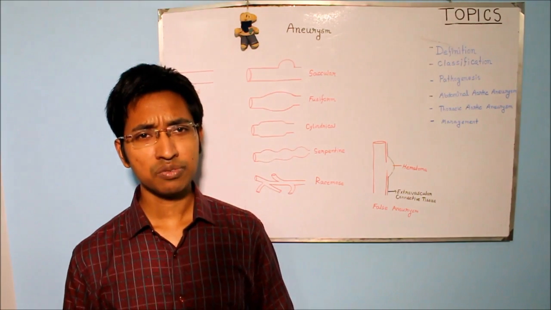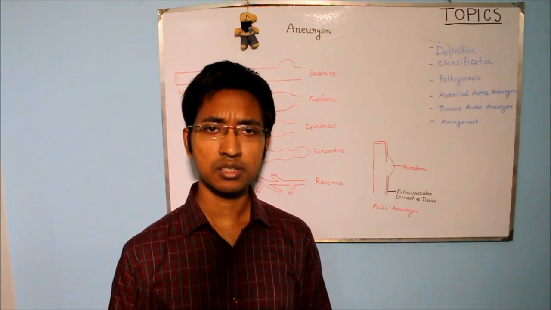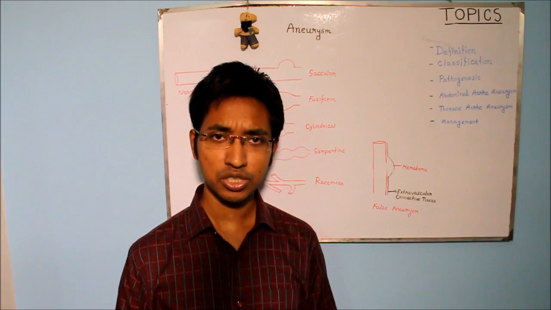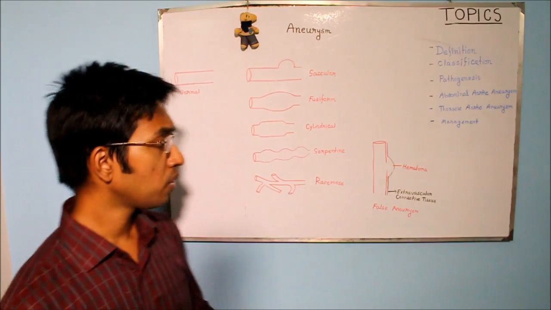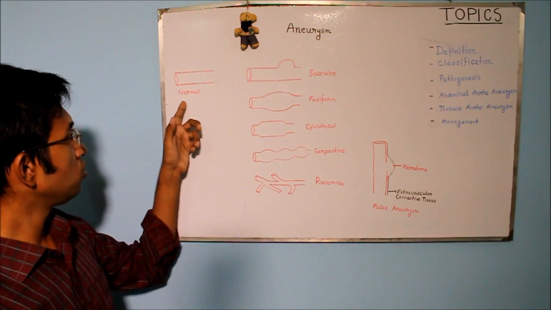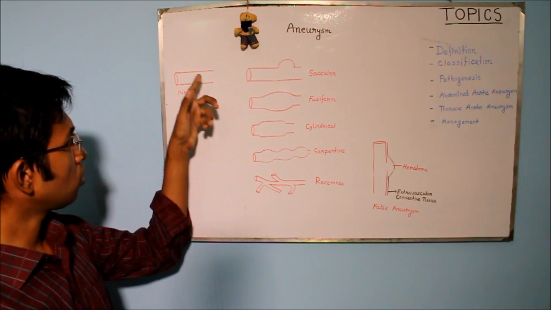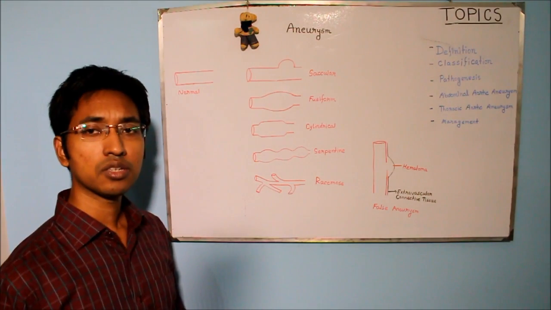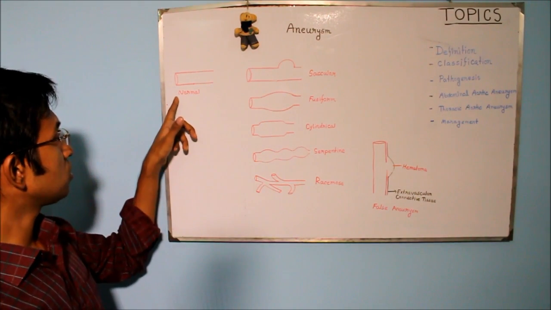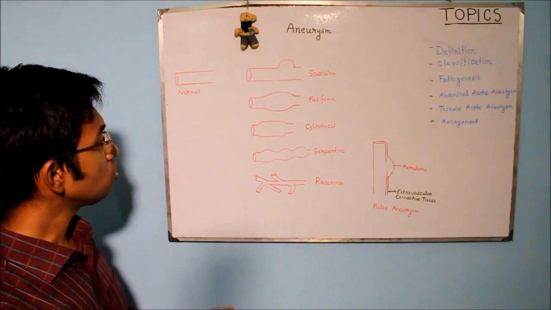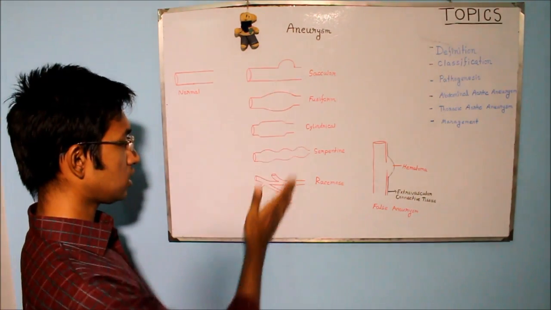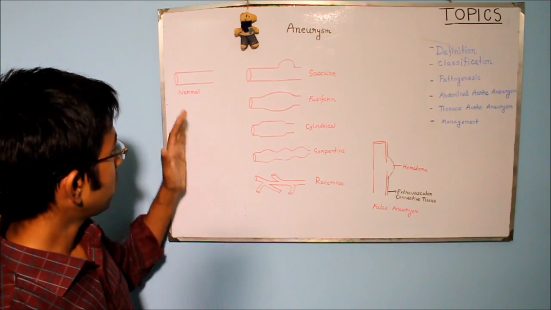So now that we have defined aneurysm and explained this definition, now let's look into this whiteboard. On the far left of this whiteboard, you can see that I have drawn a normal blood vessel. This is a very diagrammatic representation of a normal blood vessel. And look what has happened on the right side of this image.